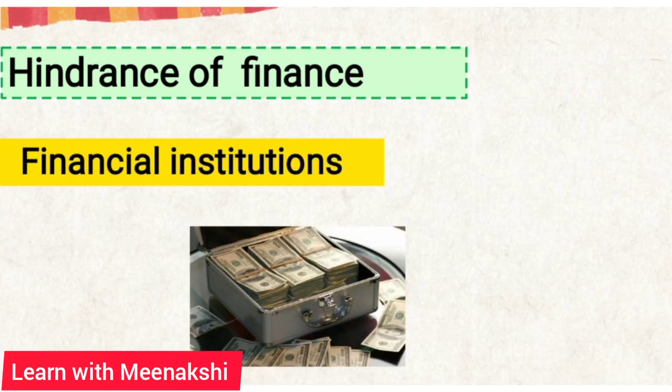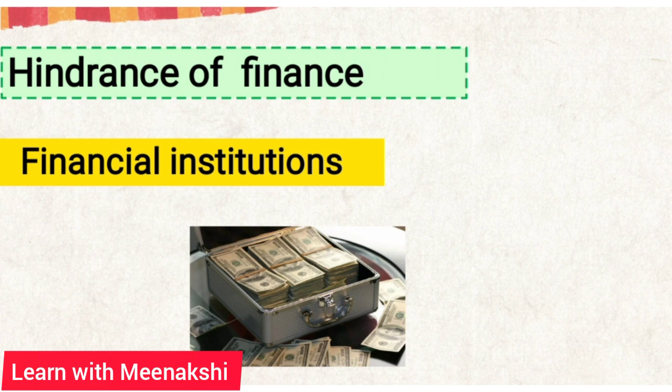Let's see the next hindrance. It is hindrance of finance. Finance refers to money, and money is the lifeblood of any business. Without money, can we do any kind of work in business? No, we need paisa, bhaiya. So finance has to be kept ready by the producer and trader when they produce the product. And if the producer and the trader do not find the money at the right time in need, where do they rush to?